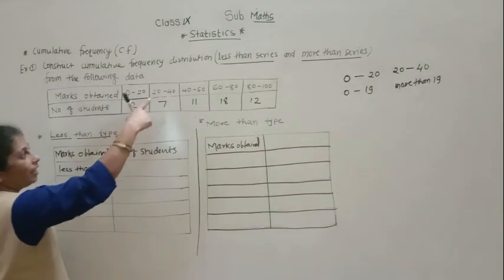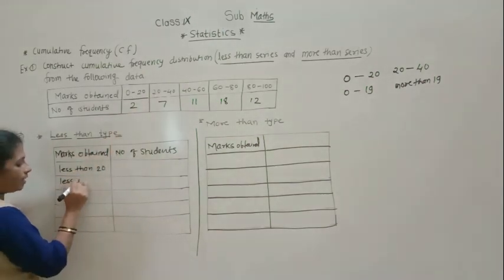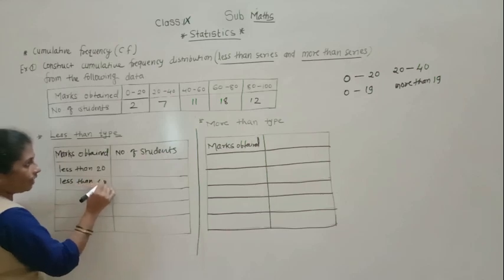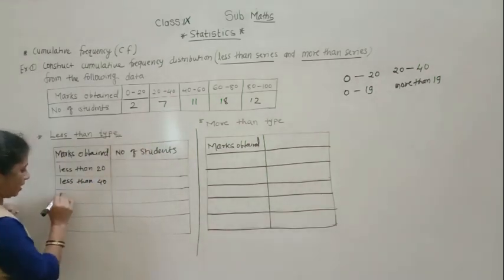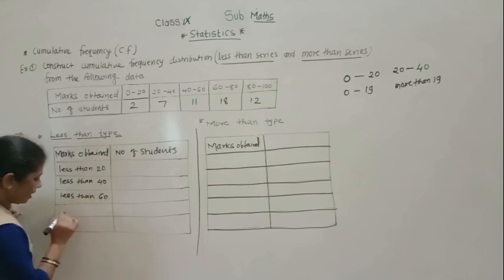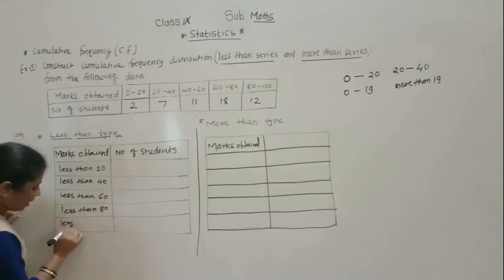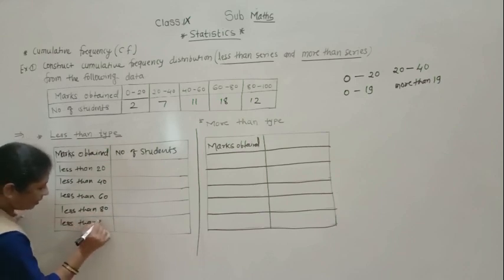Correct? Then the next group will be less than 40, next less than 60, less than 80, and less than 100.